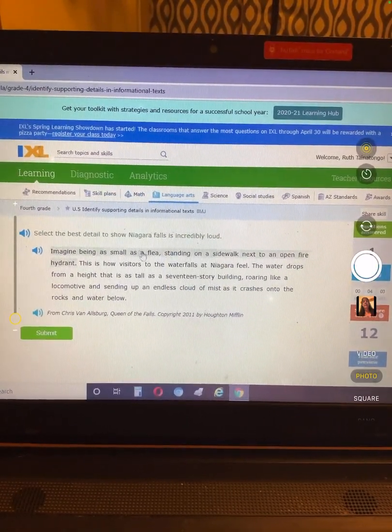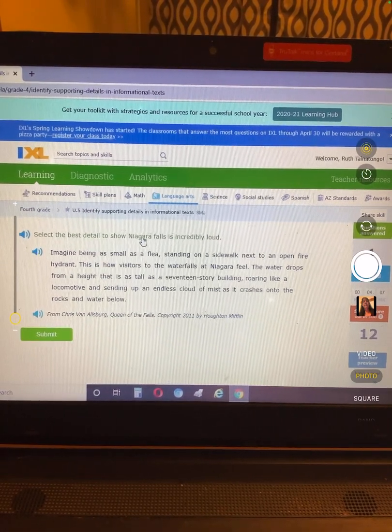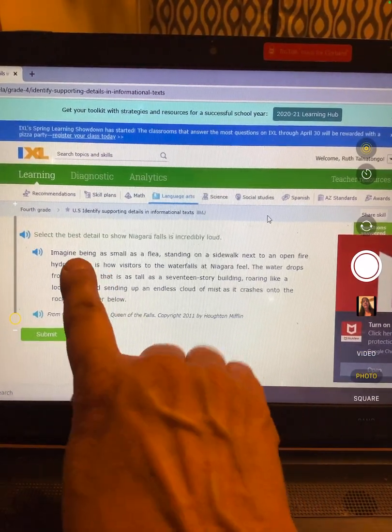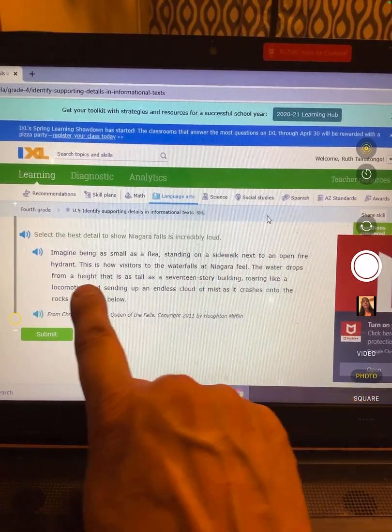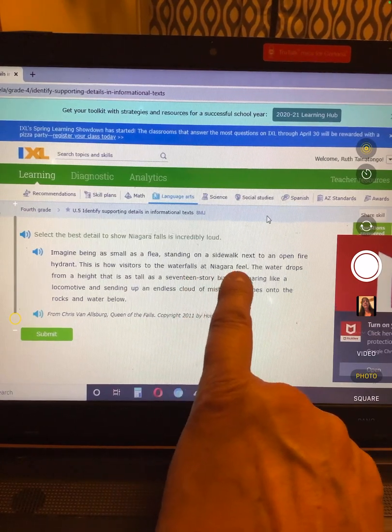Okay, we want to know the best detail to show Niagara Falls is incredibly loud. Imagine being as small as a flea, standing on a sidewalk next to an open fire hydrant. This is how visitors at the waterfalls at Niagara feel.